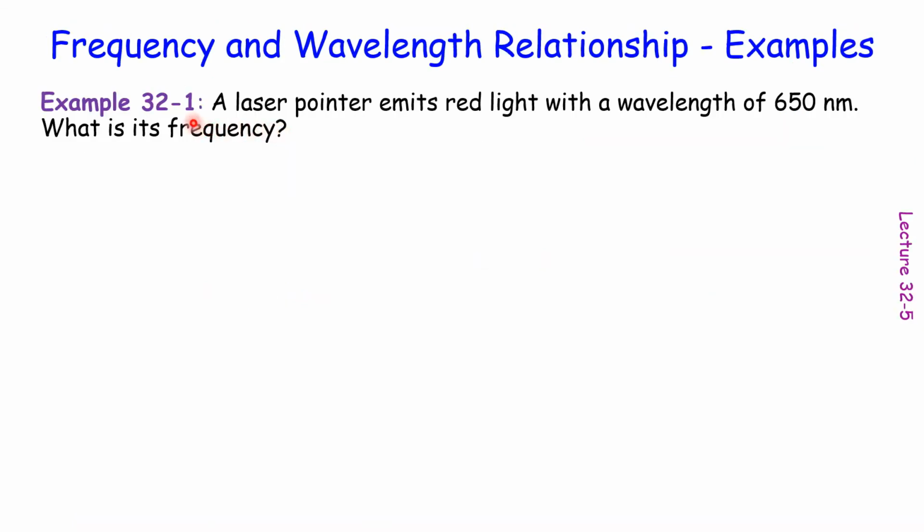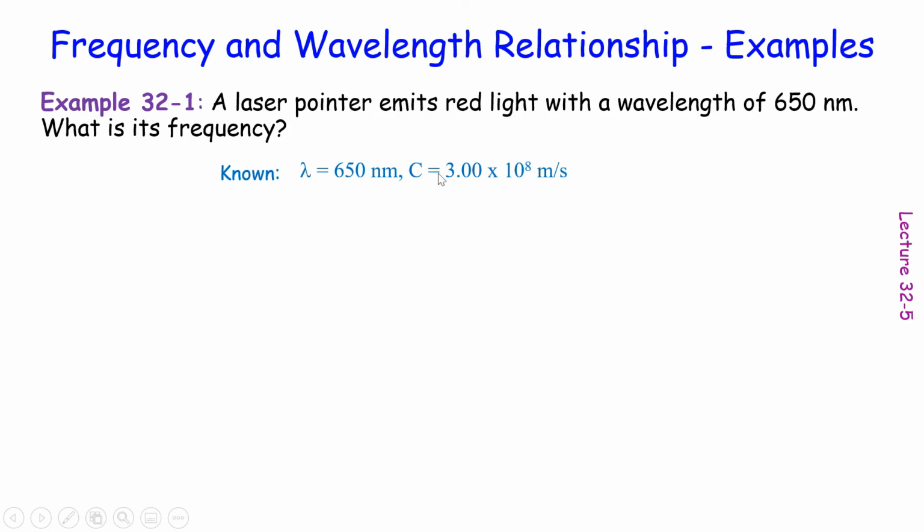Now let's work on the first example in this lecture. We have a red light that has a wavelength of 650 nanometers, and we need to find out its frequency. So what do we know? We know the wavelength.